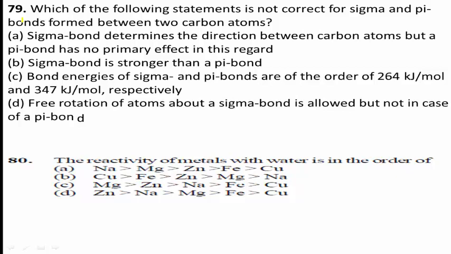Carefully observe the options given here. We know a sigma bond is stronger than a pi bond, so it must have higher bond energy than a pi bond. Students, here is one very important thing you must remember.